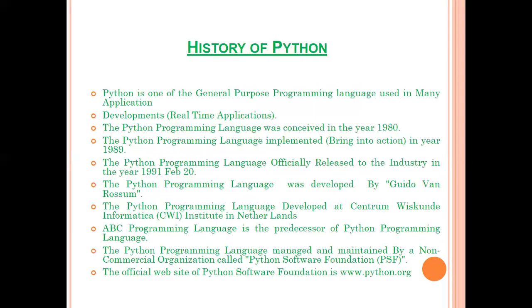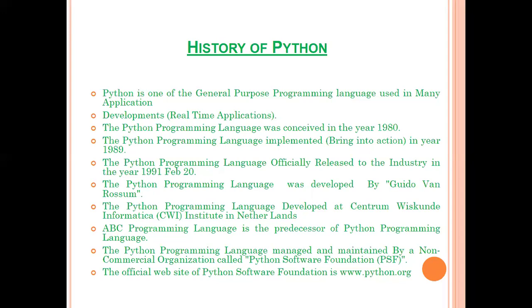Python, as I've told you, is a general purpose programming language which was developed by Guido van Rossum, who was the father of Python, and it was conceived in the year 1980 and brought into action in 1989. So it took 9 years to develop this, but officially it was released in the year 1991, February 20.